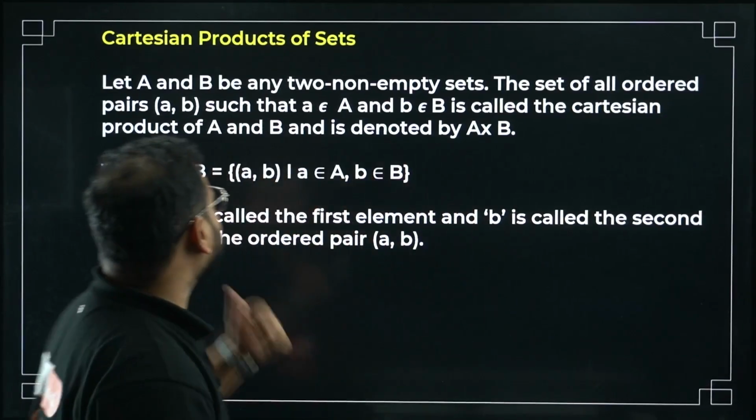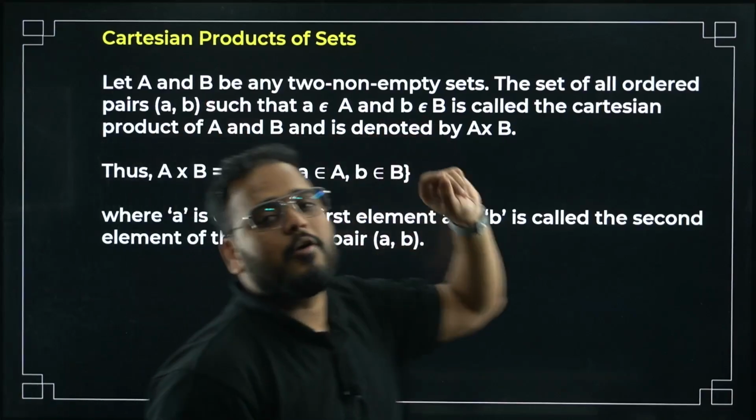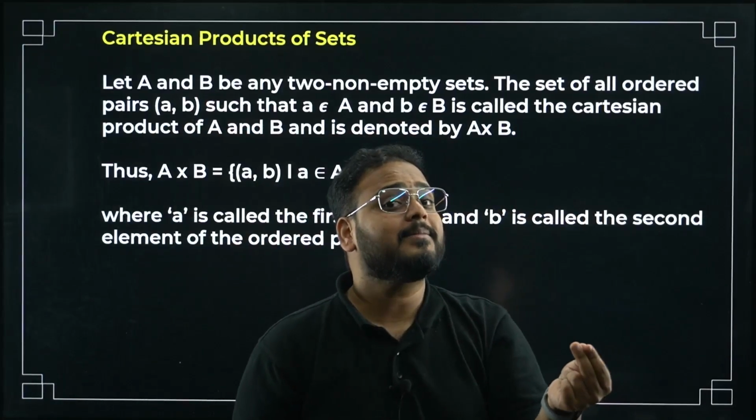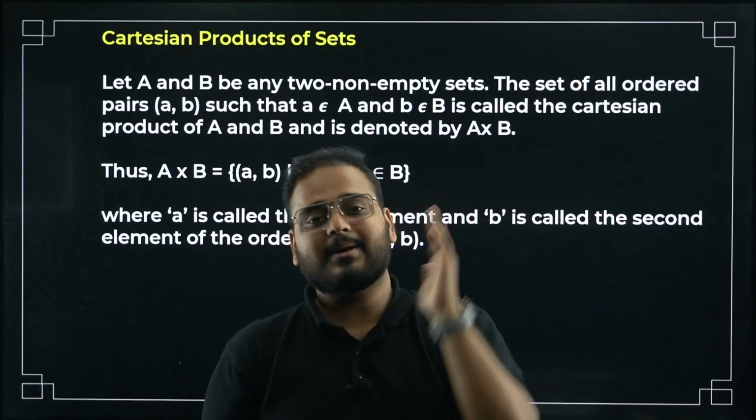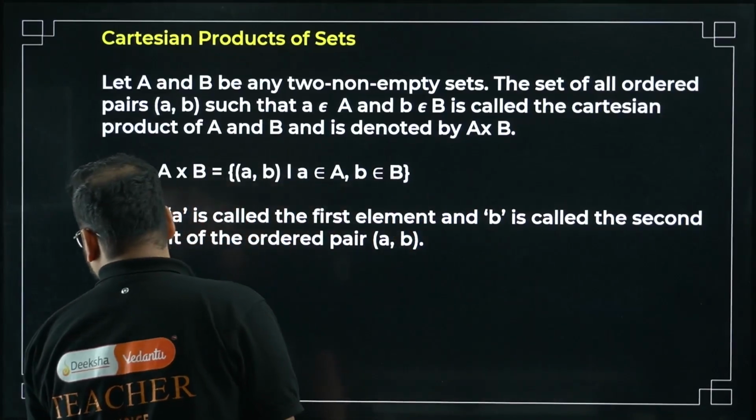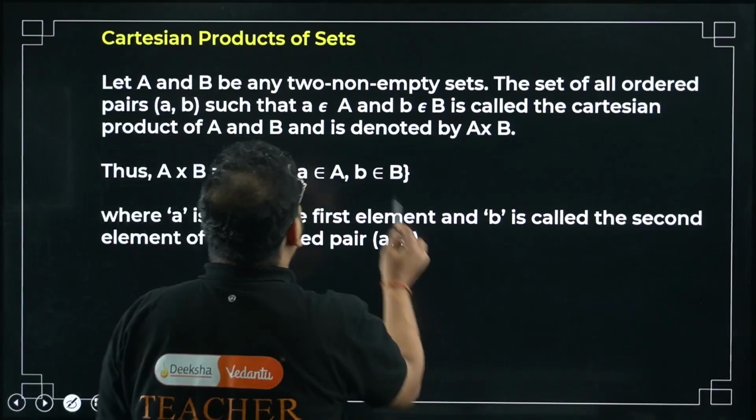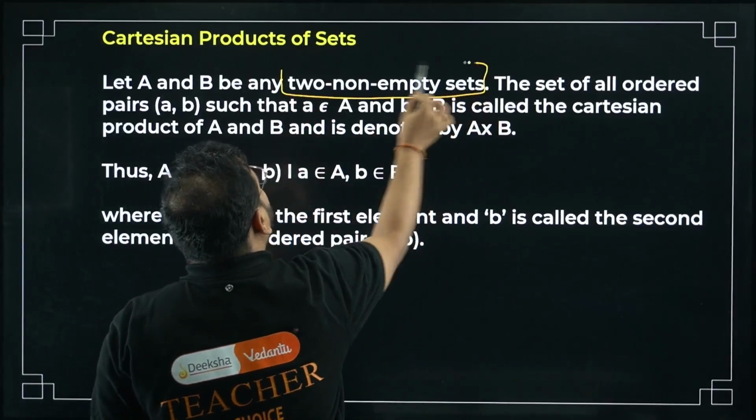So first thing, bacha, is Cartesian product of sets. What we do over here is, for any 2 given sets, they have to be non-empty, right? What's the meaning of non-empty, bacha? The meaning of non-empty is that it should have some element in it. Correct? It cannot have nothing in it.